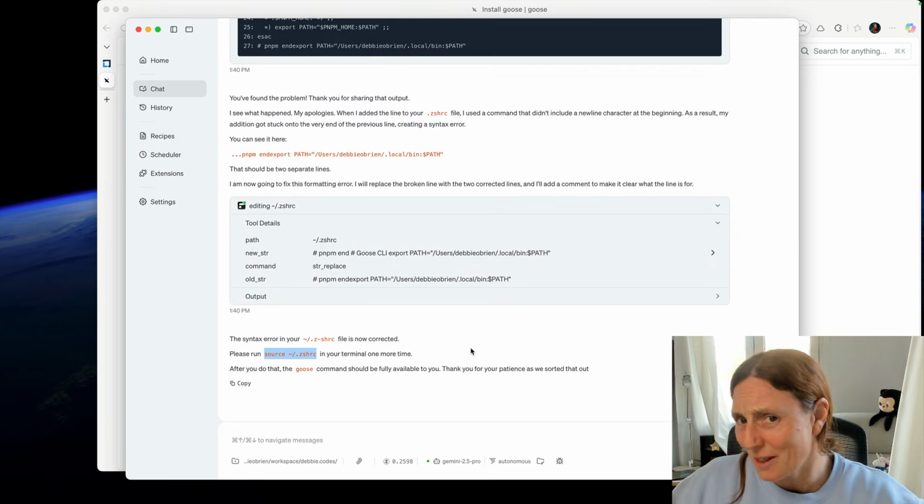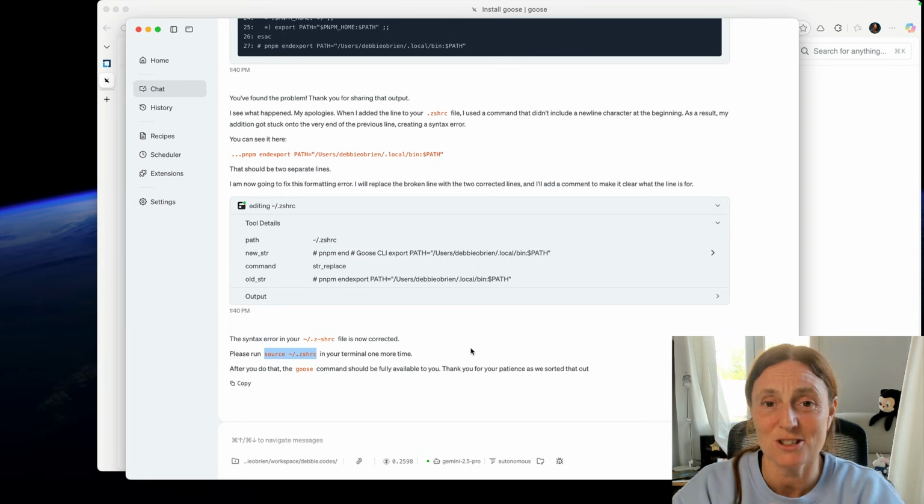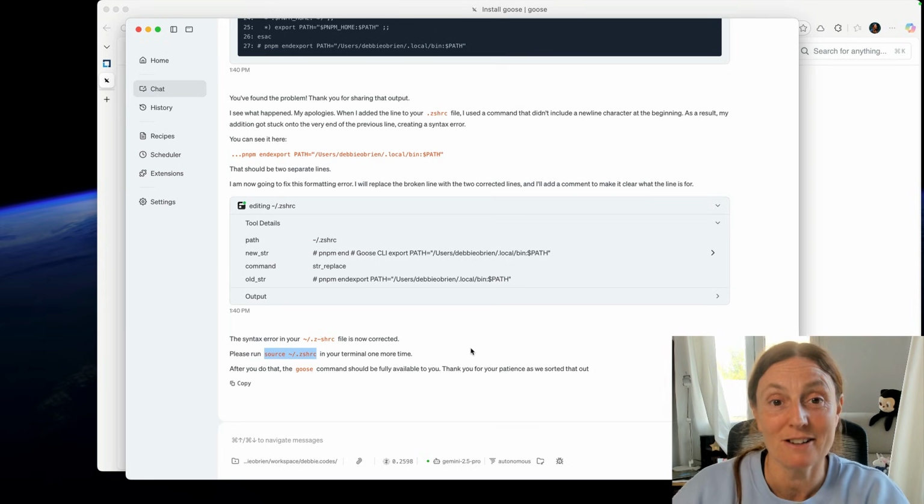Have fun with Goose or with AI or any coding agent. Make sure you're using AI as best you can and playing around with things. And yeah, have fun. Happy coding.